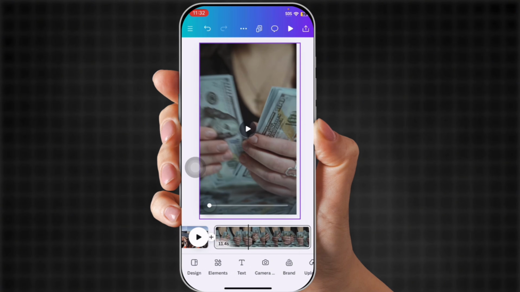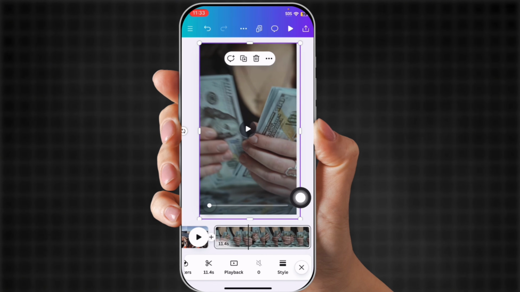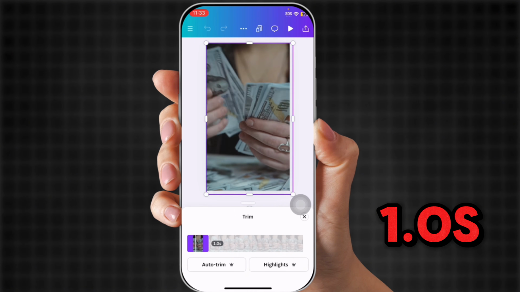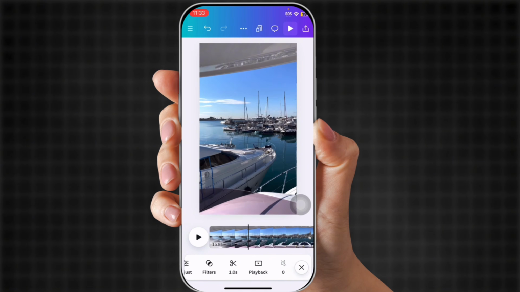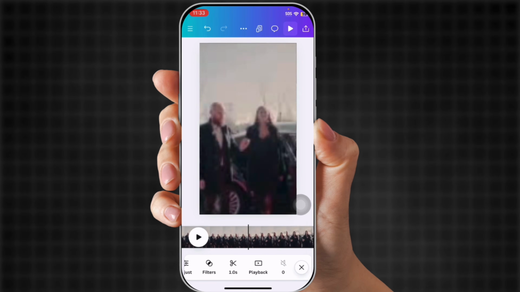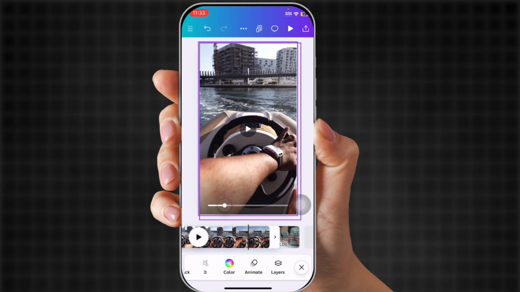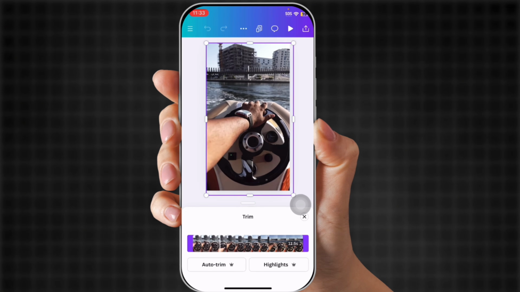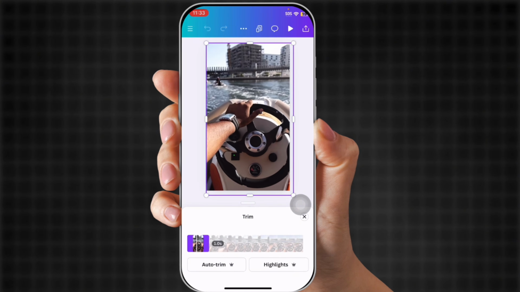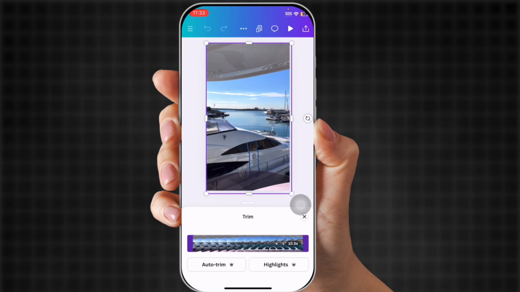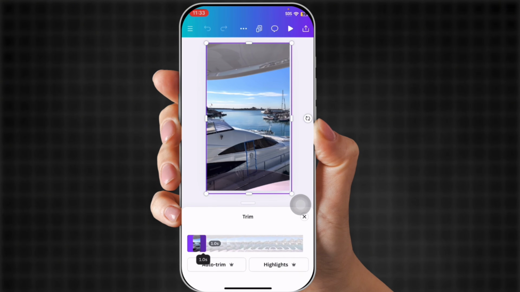Okay, so now this is how you make them smaller into 1 second. So you click it. And then at the bottom, it will show you the length of the video. So then you just trim it down to 1.0 seconds. That's it. And then you do it with the rest. As you can see, some of them are a little longer. There's a couple pictures. I will show you how to do that also. But you just click it and then you press the trim and take it down to 1.0. So then you're going to do it to all of them. And you're going to take it down to 1.0.